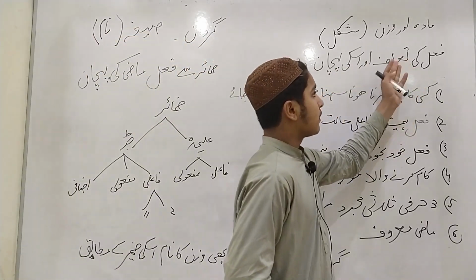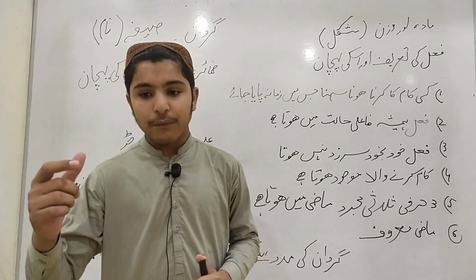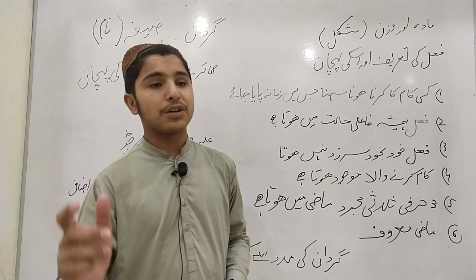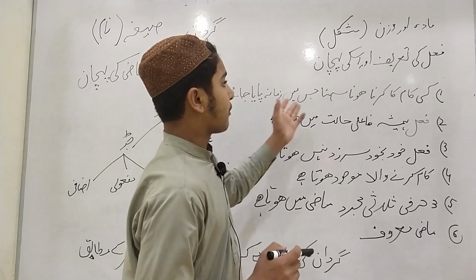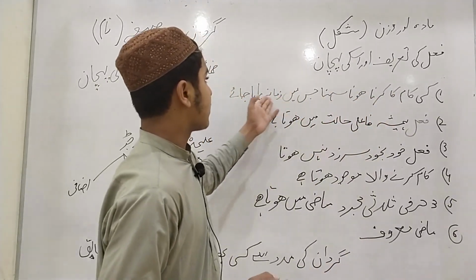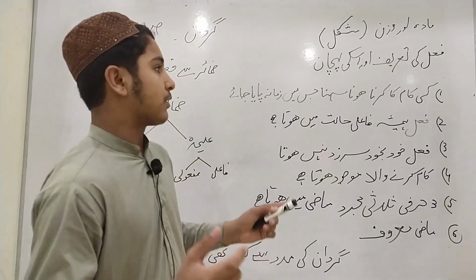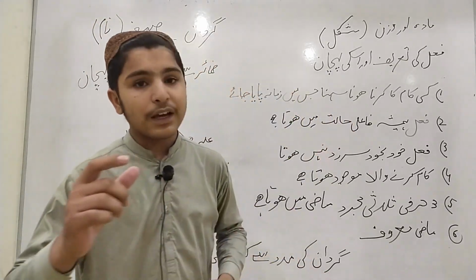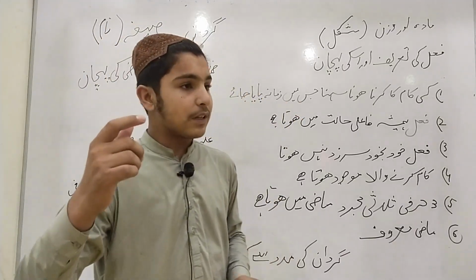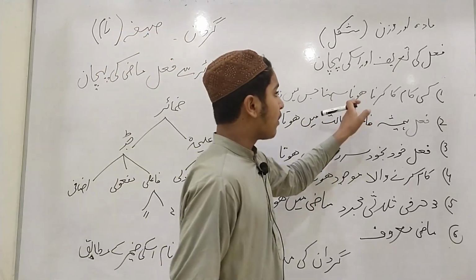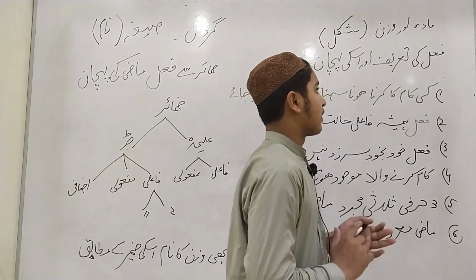First of all, the definition of fail. An action is known as verb. For example, we have an action eating, drinking, writing, reading. These all are verbs. In Arabic language, किसी काम का करना, होना, सहना जिसमें ज़माना पाया जाए. किसी काम का करना, the doing of any action. होना या सहना, the occurring of any action जिसमें ज़माना पाया जाए, in which the tense has occurred. The doing of any action in which the tense or the time has occurred is known as fail, the verb.